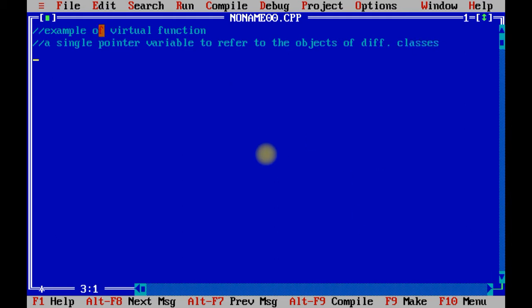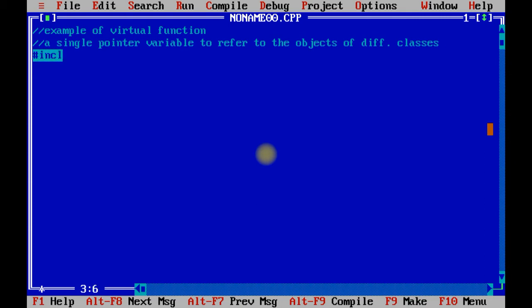Let me repeat the definition once again. Using virtual function, you can use a single pointer variable to refer to the objects of different classes. So that is the functionality provided by the virtual function.